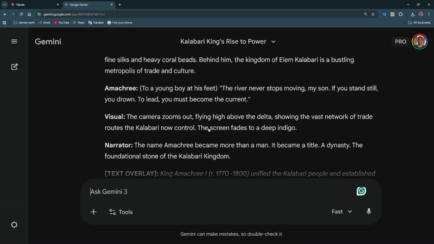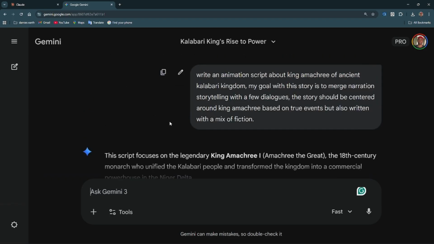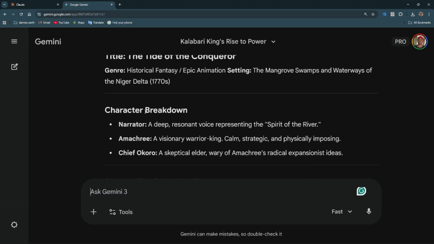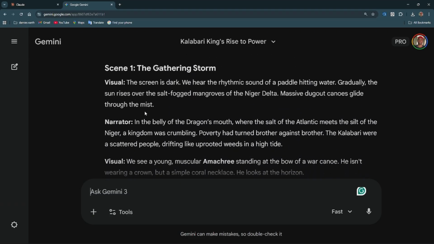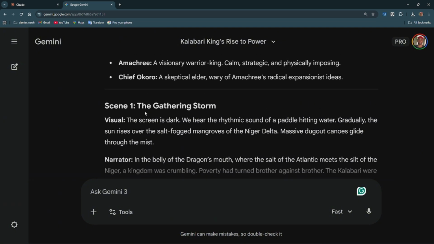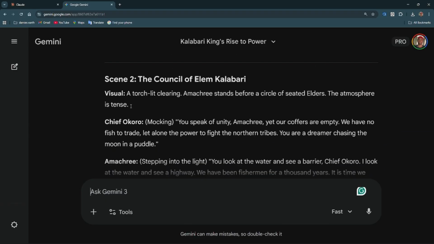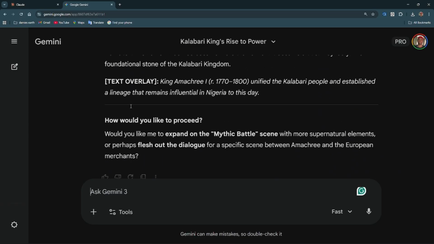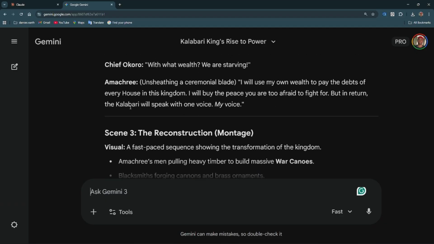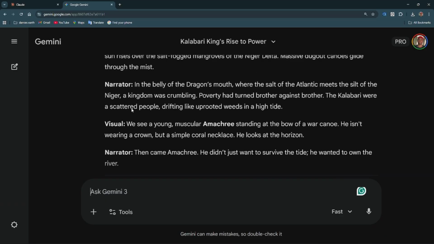All right, let's go. Now we've gotten our entire script, with a mixture of narration and dialogue. We have scene 1 down to scene 4. We cannot read through the entire script right now.